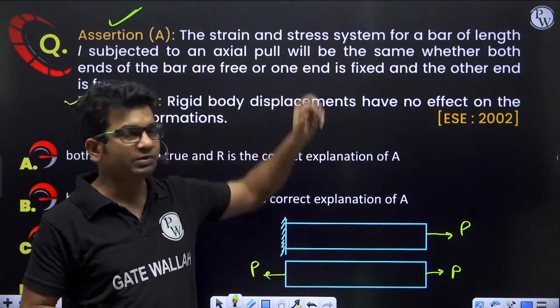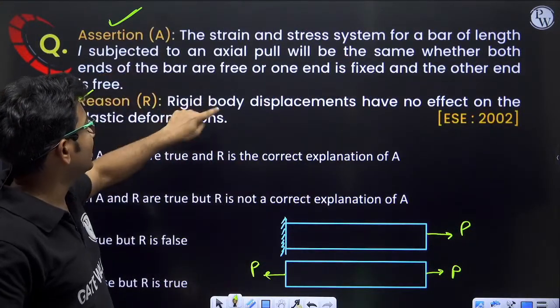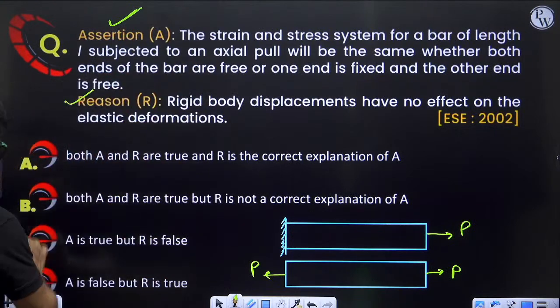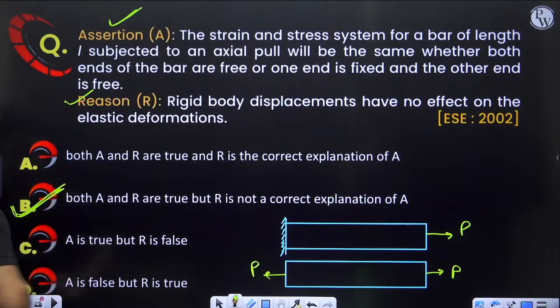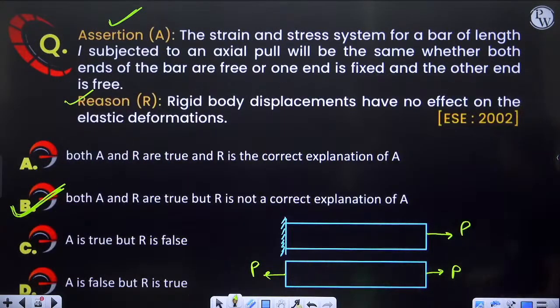If I talk about this statement individually, this statement is correct, but it is not explaining this. This is not the explanation, right? So this is true, this is also true, but it is not the correct explanation. So the correct answer will be option B. Option B is the correct answer. Clear? Any problem? Let's move on to the next question.